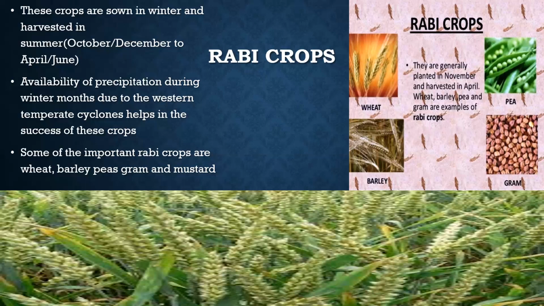When it meets an obstacle like the Himalayan mountain range, it gives rainfall to which part? To our northern part, especially Punjab, Haryana, Western Uttar Pradesh. These parts get this winter rainfall, and locally this rainfall is called Mahawat. I think you have remembered this. So some of the important Rabi crops are wheat, barley, peas, gram, and mustard.